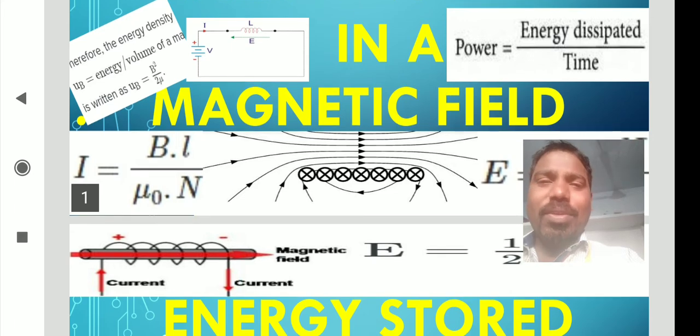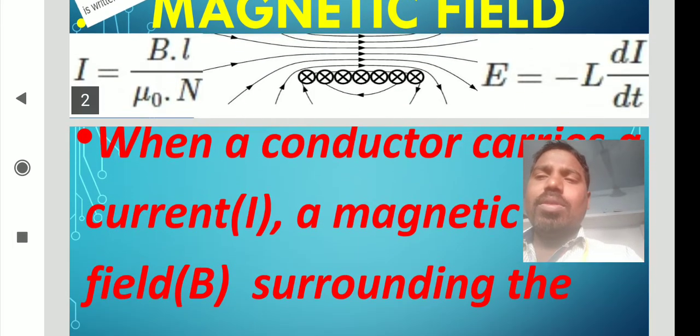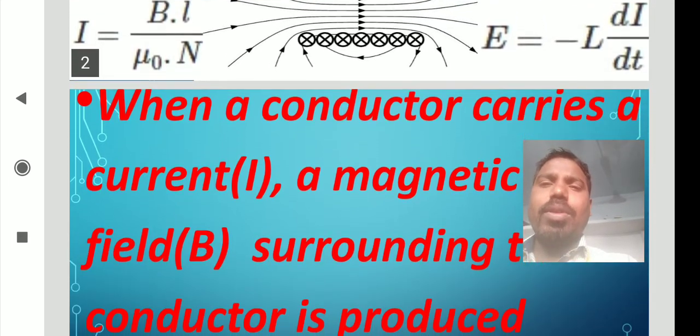Generally, we know what a magnetic field is: a field which is experienced due to magnetic properties. That field is defined as a magnetic field. So today, without wasting our time, I am going to the actual topic.